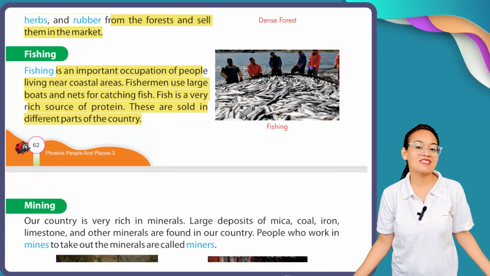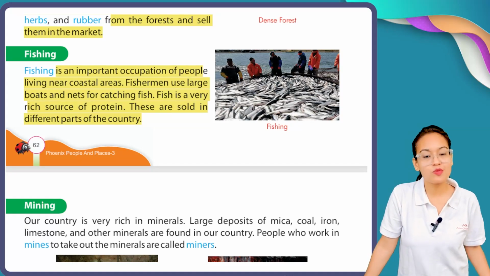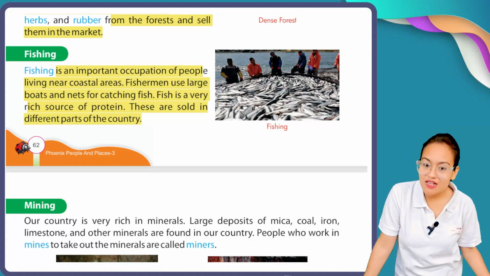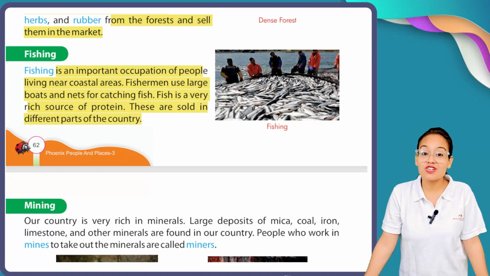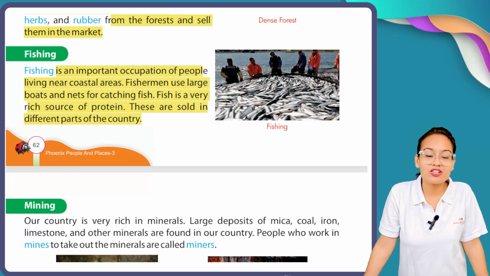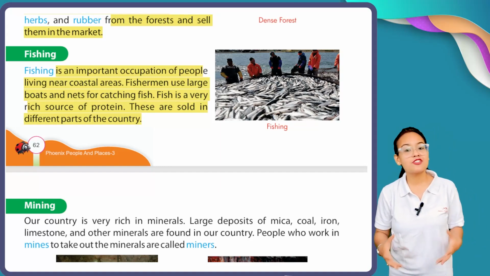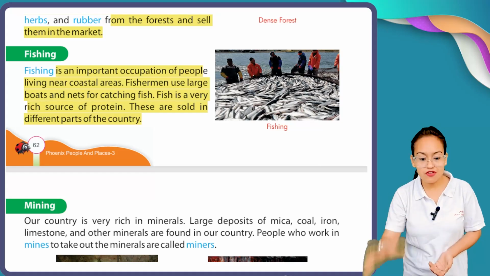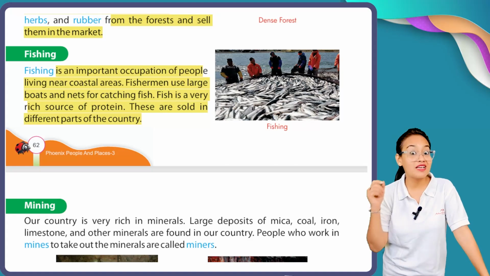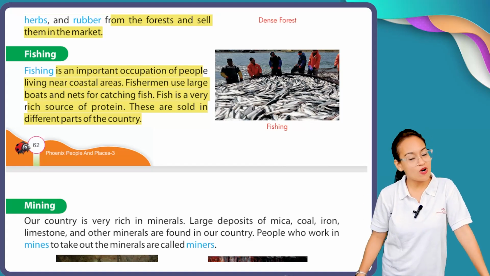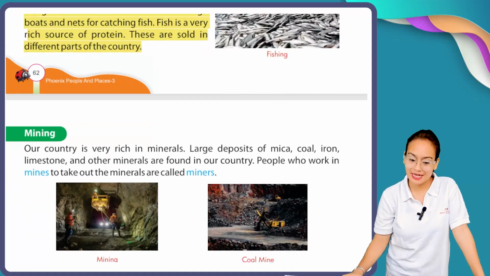Now, my dear students, as I told you, the people of hilly areas also work in forests because dense forests are present there. Similarly, in coastal areas, fishing is the main occupation, because coastal areas means what? The area which is covered by water from all sides. So here fishing is the main occupation. Here fishermen catch fish and sell them in the market. Fish are a very rich source of protein. So the fishing industry is spread all over India.